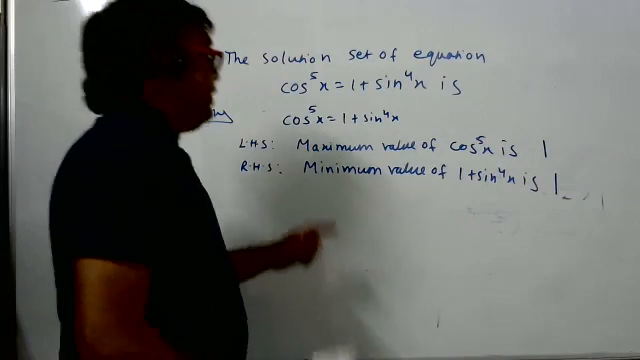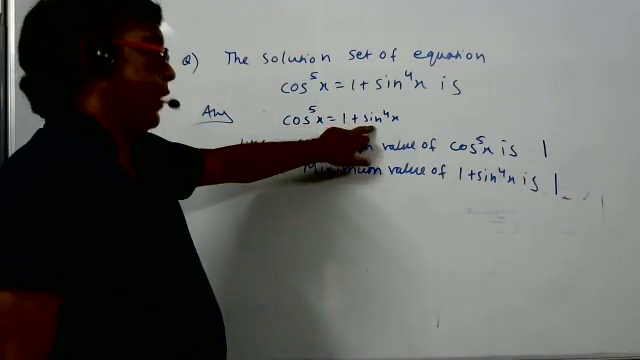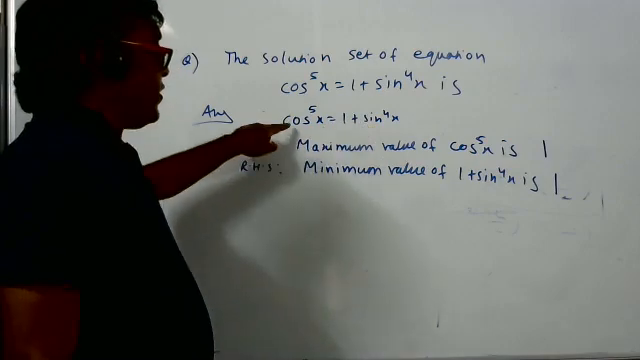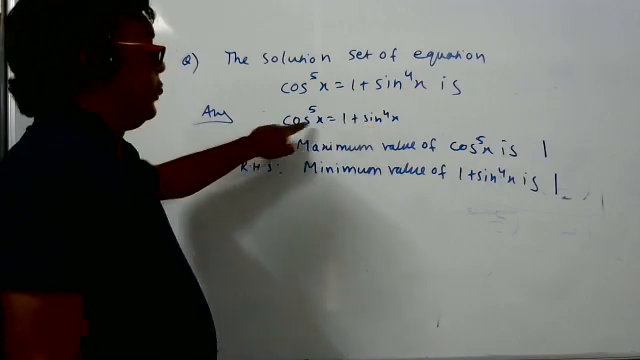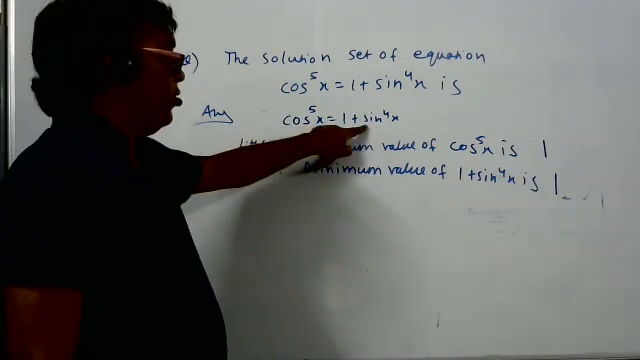See here, there are different values of left hand side and different values of right hand side. But the maximum value of left hand side is equal to the minimum value of right hand side. This means both are equal.